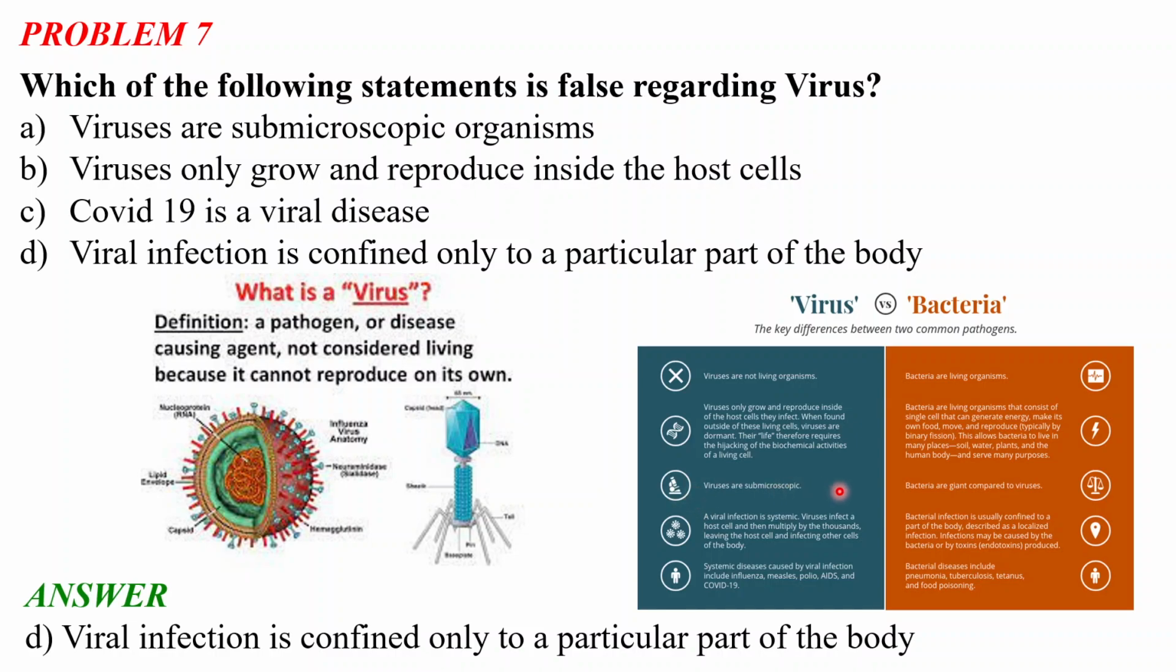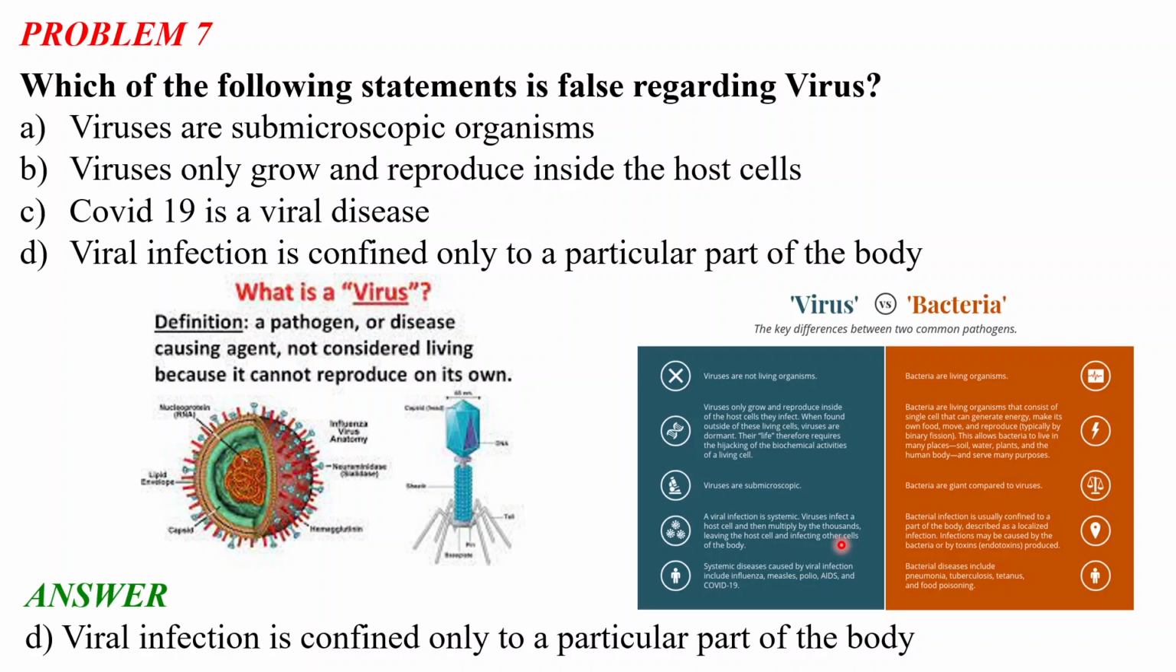Viruses are submicroscopic, while bacteria are giant compared to viruses. A viral infection is systemic. Viruses infect a host cell, then multiply by the thousands, leaving the host cell and infecting other cells of the body. Bacterial infections are usually confined to a part of the body, described as a localized infection. Infection may be caused by the bacteria or by the toxin it is producing. So it is a very important point that virus infection is systemic: the virus will infect the host cell, then multiply and reinfect other cells in the body.